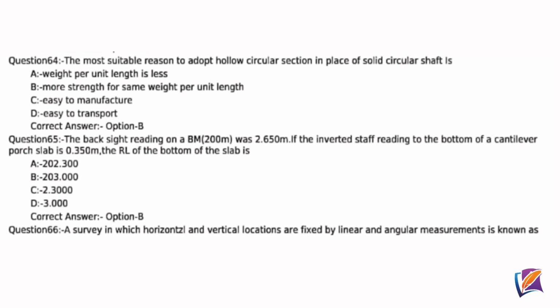Question 64. The most suitable reason to adopt hollow circular section in place of solid circular shaft is, correct answer option B, more strength for same weight per unit length. Question 65. The backside reading on a benchmark 200 meter was 2.650 meter. If the inverted staff reading to the bottom of a cantilever porch slab is 0.350 meter, the RL of the bottom of the slab is, correct answer option B, 203.